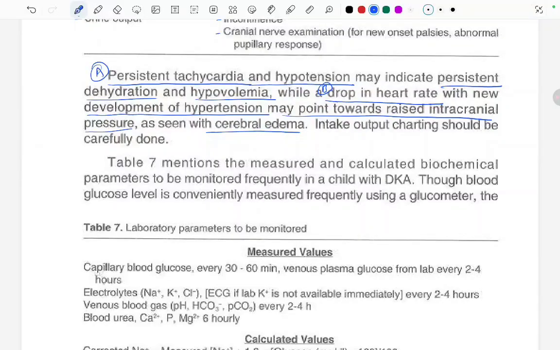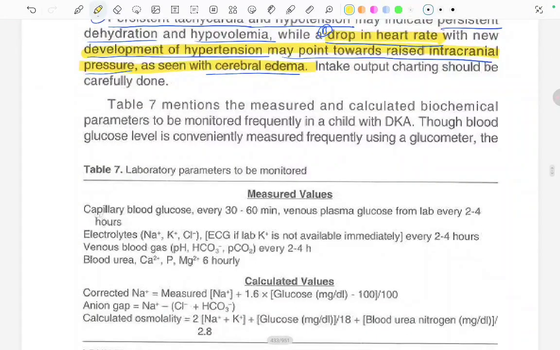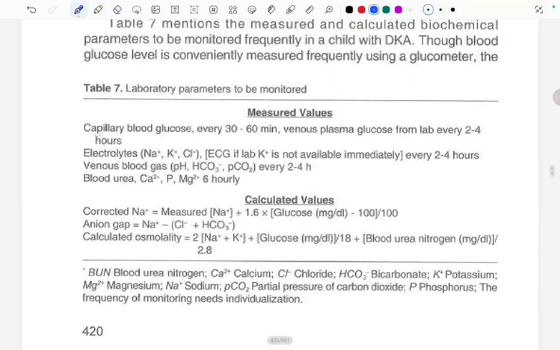Table 7 mentions the measured and calculated biochemical parameters to be monitored frequently in DKA. Though blood glucose level is conveniently measured frequently using a glucometer. Measured values: capillary blood glucose every 30 to 60 minutes, venous plasma glucose from the lab every 2 to 4 hours. Fine. This needs to be monitored.